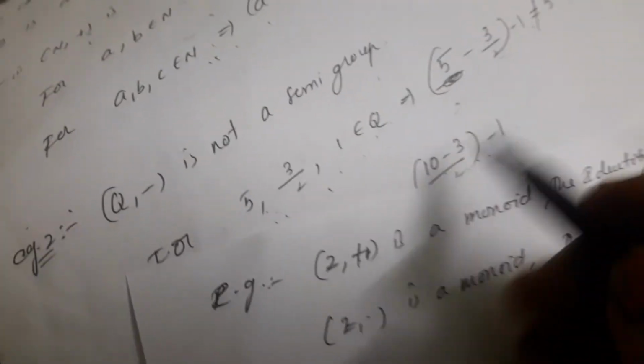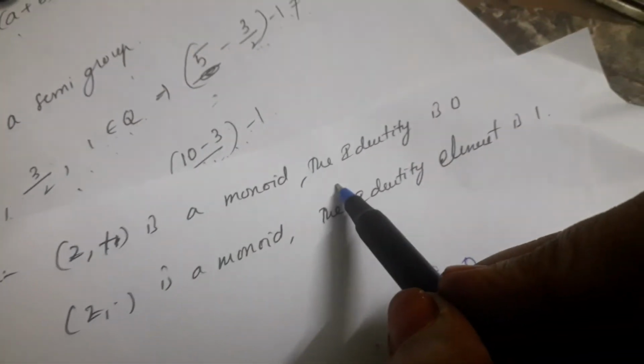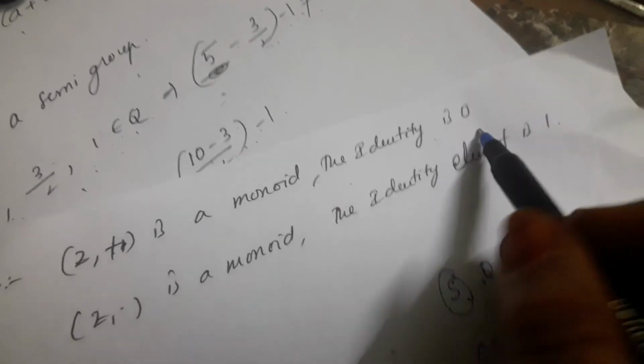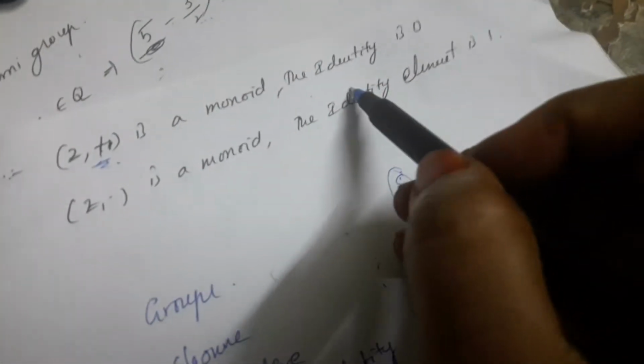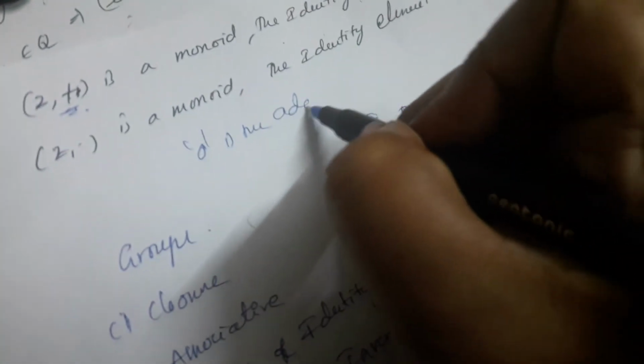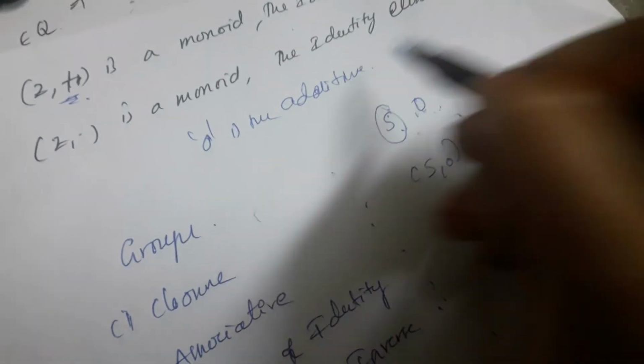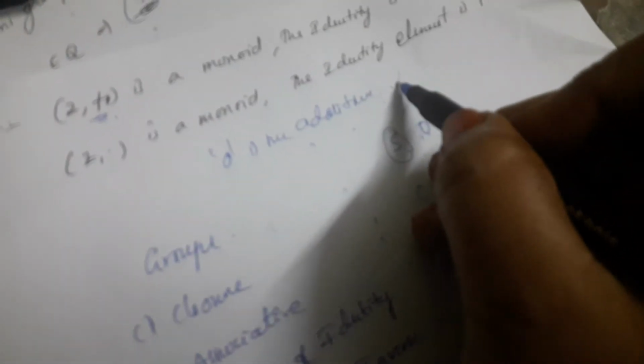For example, (Z, +) is a monoid. The identity element is 0. Here plus is the binary operation, so you have to consider 0. 0 is the additive identity in Z.